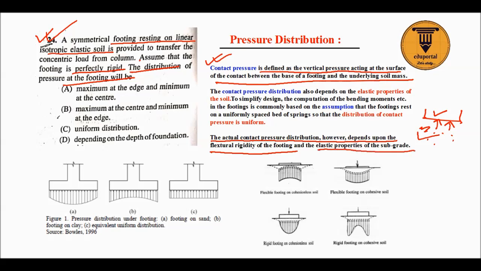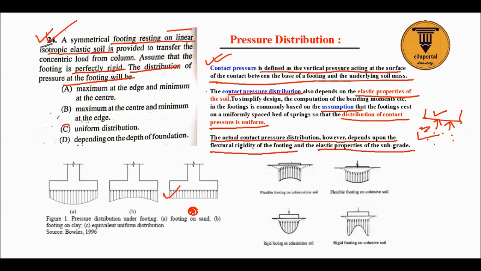Here it is said that linear isotropic elastic soil. So according to the assumption, the distribution of contact pressure is uniform. So option C will be the correct answer.